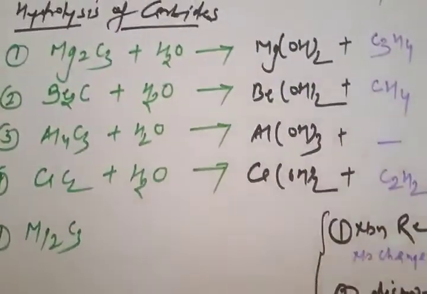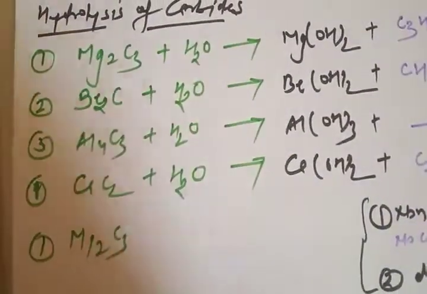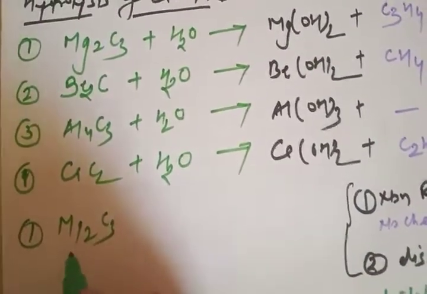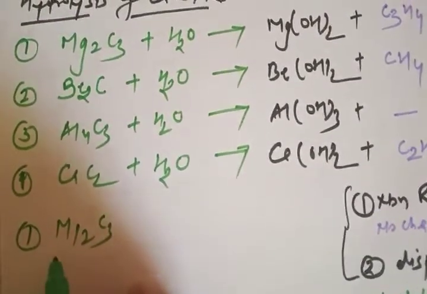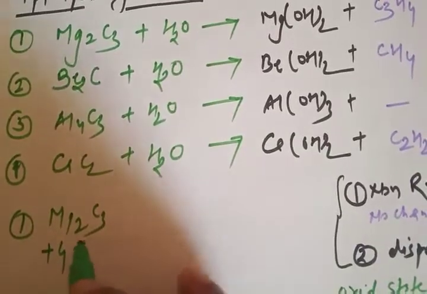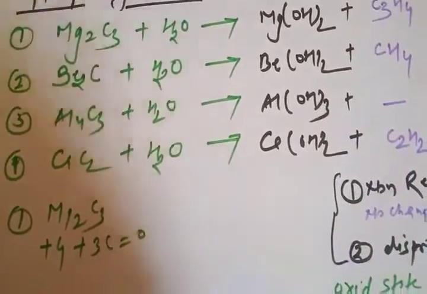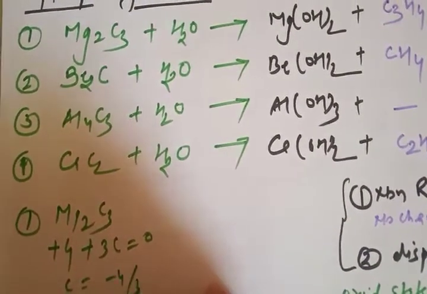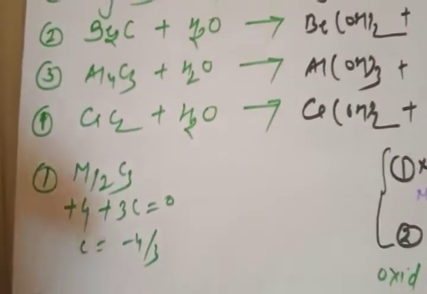So one should know how this oxidation state will be determined. Here I am going to determine the oxidation state of carbon in the reactant, in the case of magnesium carbide. Magnesium is in +2 oxidation state, so it will be +4. Then this will give you 3C. Carbon oxidation we want to know, so carbon is -4/3. So the oxidation state of carbon is -4/3 here.